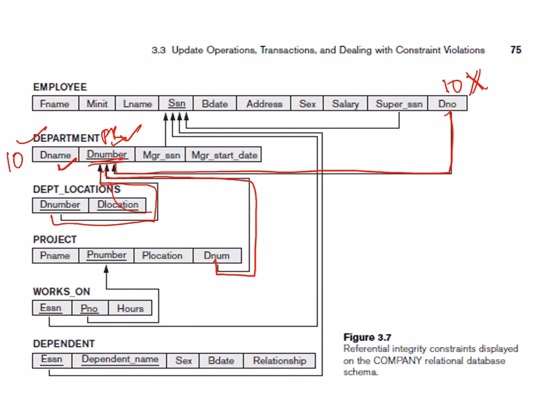If it doesn't, then even the employee table cannot have that department number. If the project table is keeping a note of all the project numbers, then it should first have the project number. I cannot use some project number here unless it exists in this particular project table. So this is what is meant by the integrity constraint.